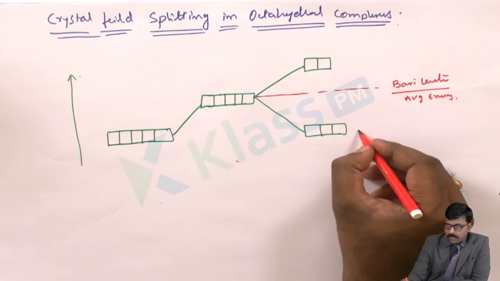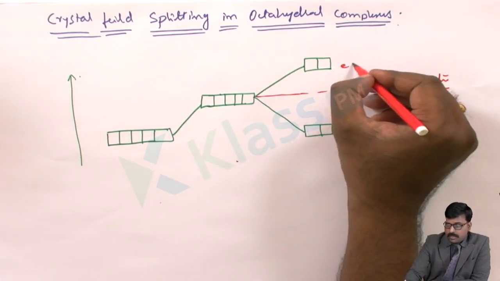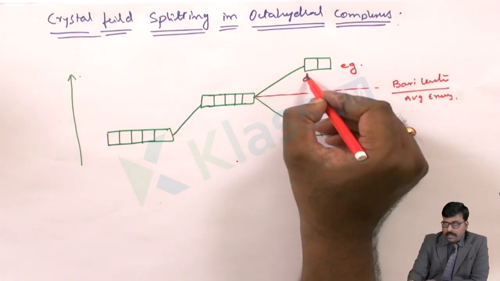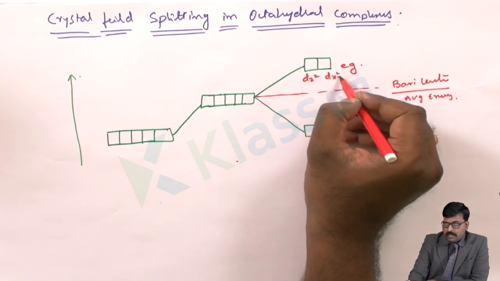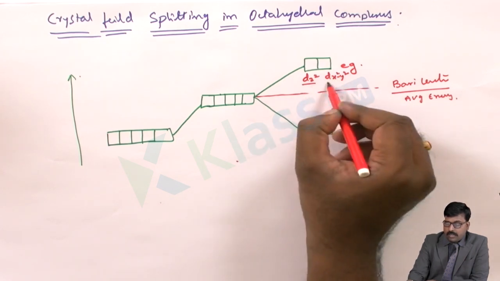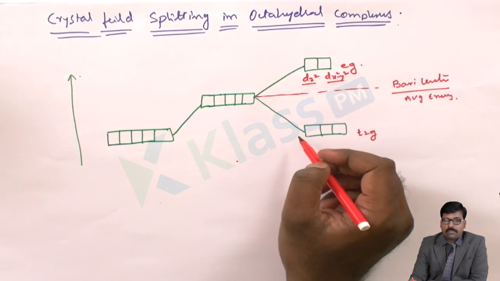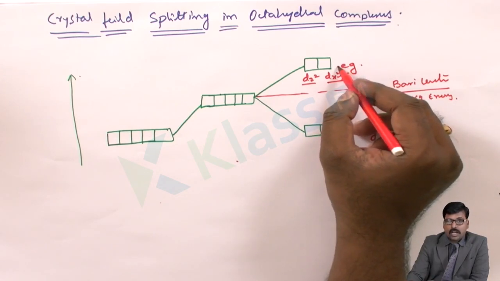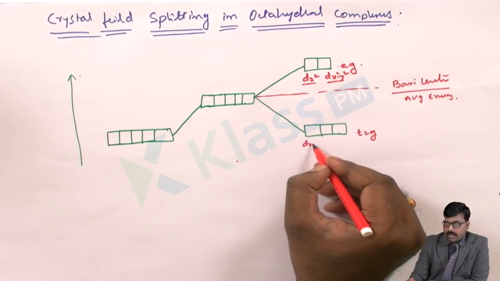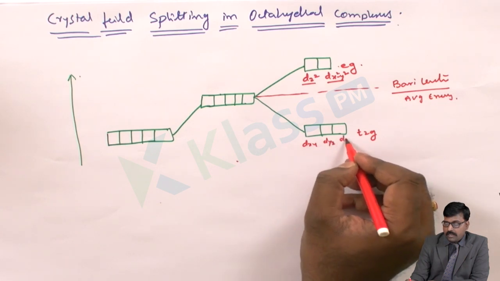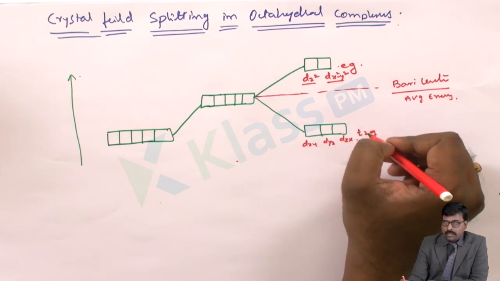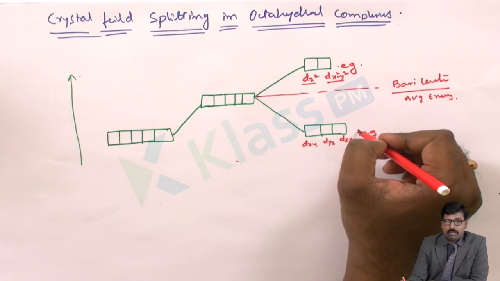So this is the T2G group and this is the EG group. The axial orbitals, that is dz square and dx square minus y square, will exert more electrostatic force from the ligands, so that is the reason they show the higher energy level. And dxy, dyz and dzx will show lesser energy because the ligands are not approaching in the non-axial plane.